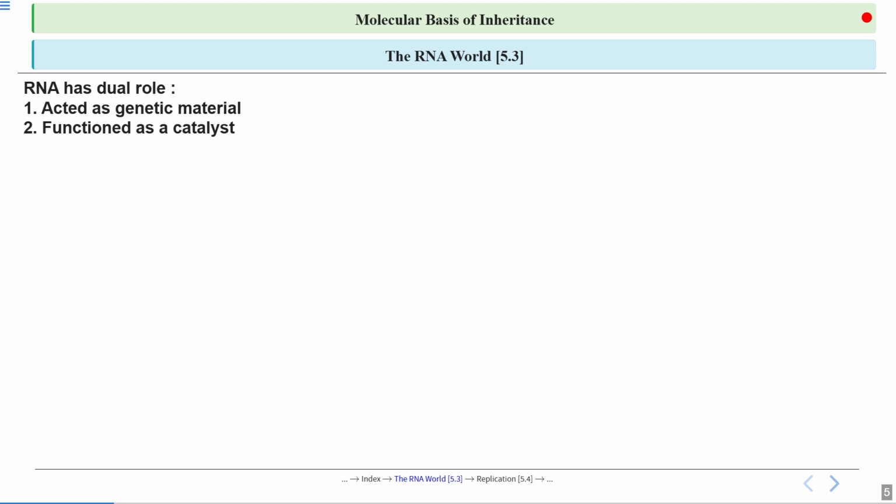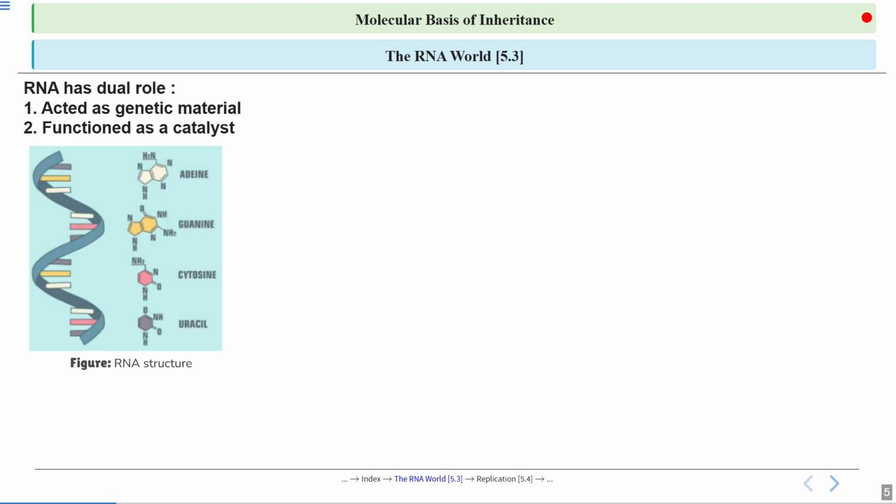This was the preconceived notion, what people used to think about RNA at first, that it acts as genetic material and functions as a catalyst. But when it got proved that DNA is the genetic material, the idea that RNA is a genetic material was disproven. But let's see what the initial thought about RNA was. First, RNA has a dual role. It acts as genetic material and also functions as a catalyst. We know a catalyst is something that helps in speeding up any chemical reaction.